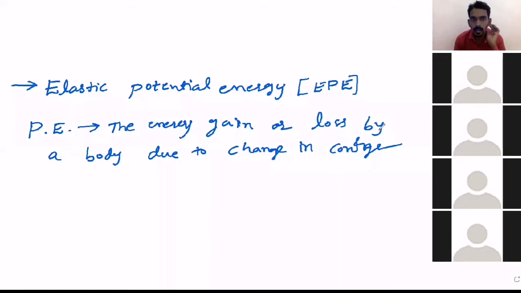Displace the body means you need to move the body from one position to another one. That is what we call work done, because work done means force into displacement.